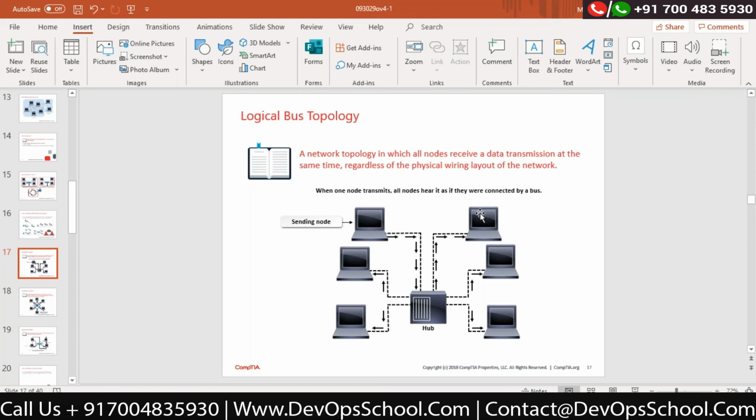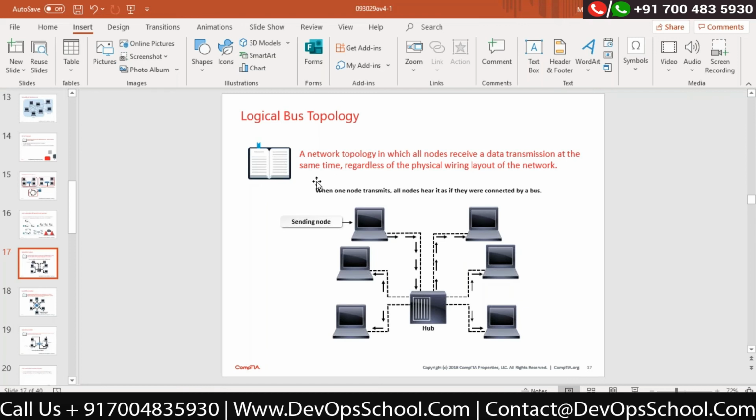Bus topology is actually sending the data to computer B, but unnecessarily that data also goes to other computers for processing. Every computer in a bus topology needs to process it and say, oh, this data is not made for me.